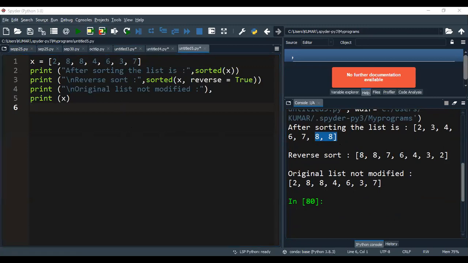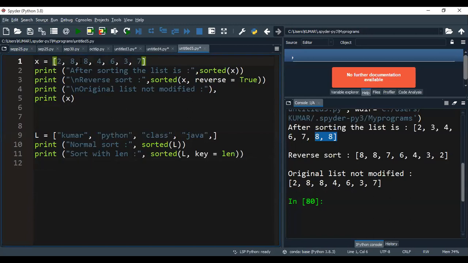Sorted function. Then I'm moving to custom sorting using the key parameter. Just now I told you that we have 2 extra parameters, and they are optional actually. If you are using a key parameter, what will happen? I will explain with an example. And just now I told you it can work with any attributes. I already told you.